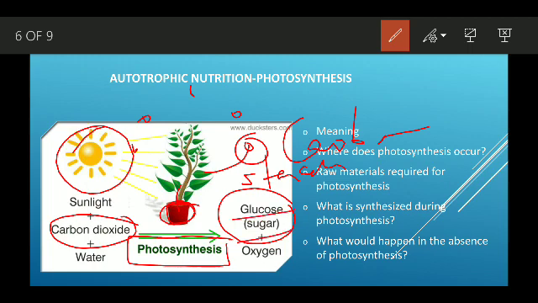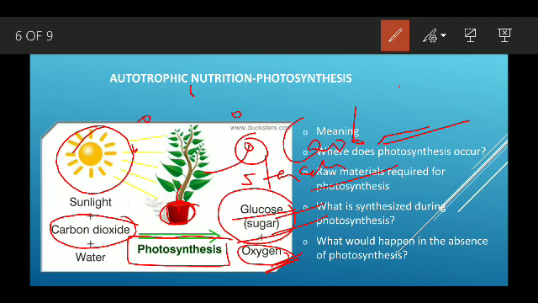The food can be called a carbohydrate, a starch, a glucose, or a sugar. They prepare their food and also oxygen. This oxygen is used mostly by animals.